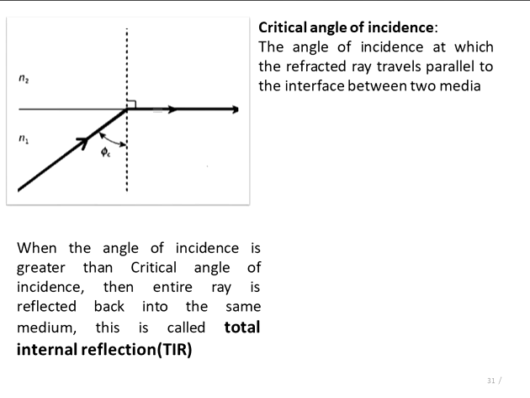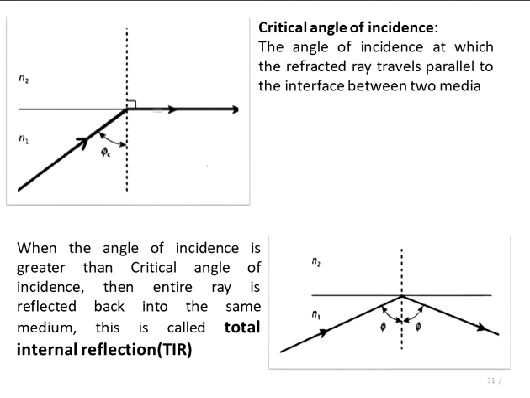That is, when the incident angle is made greater than the critical angle, the entire ray is reflected back into the same medium. This total internal reflection is the basic principle of light propagation through the fiber core.